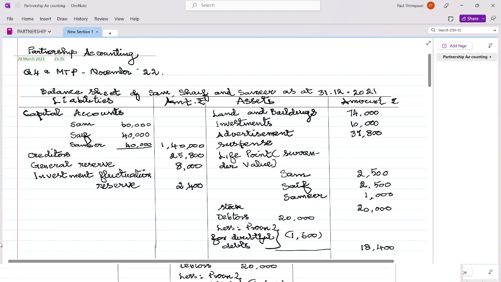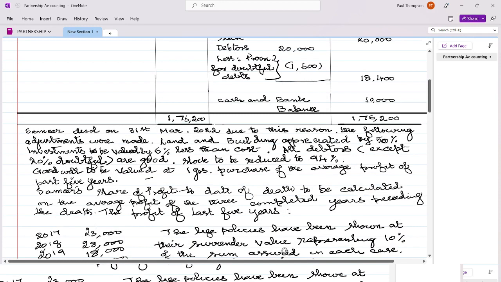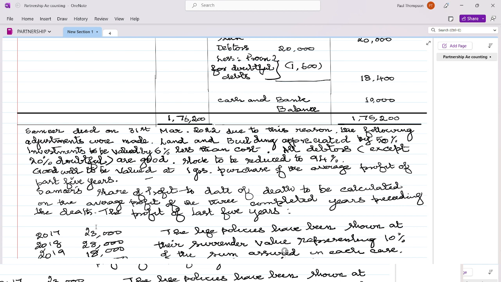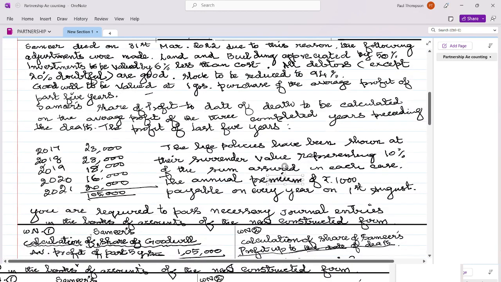So they have given the values on the asset side, and Samir died on 31st March. Due to that, they have made some adjustments. Land and building appreciated by 50%, and the cost of investment is to be reduced by 6%. All debtors except 20% are doubtful or good, and stock to be reduced to 94%. And goodwill to be valued at 1 year purchase, and share of profit of Samir till the date of death is to be calculated on the profit of 3 completed preceding years before death.